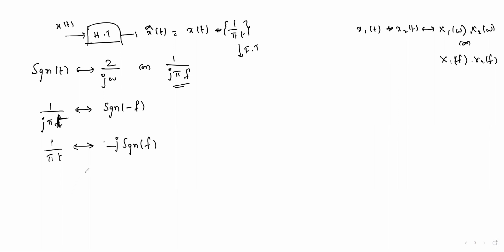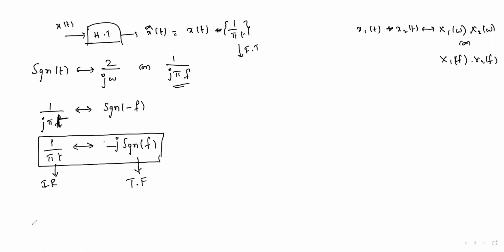So the 1 by pi t Fourier transform in f analysis is minus j signum of f. If this is the impulse response of the Hilbert transform, this should be the transfer function of the Hilbert transform.